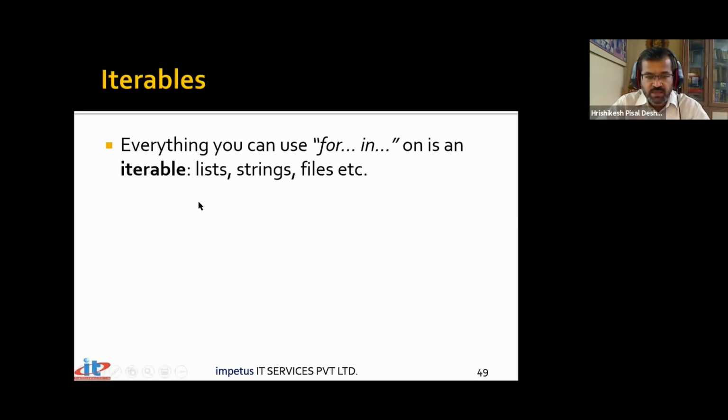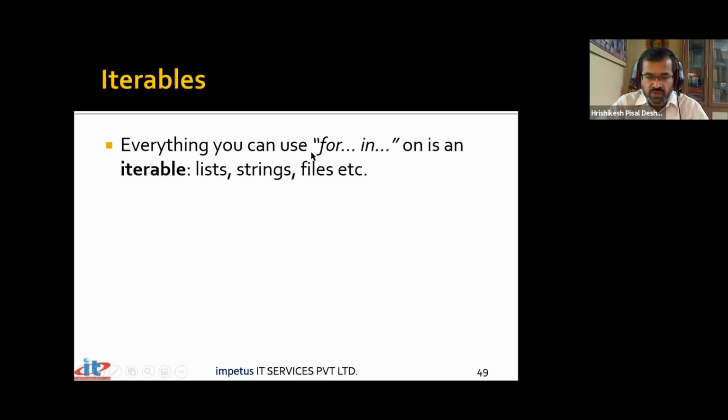Like we had a string. String has a sequence of characters, so we say it's iterable. We can go from one character to another. So anything that we can iterate through, we can cycle through, is an iterable. Today we plan to talk about iterables and how we can access those iterables. Remember, even the range that we have used with the for loop is an iterable, because the range object gives you an opportunity to iterate through a range of values. So let's explore these iterables.